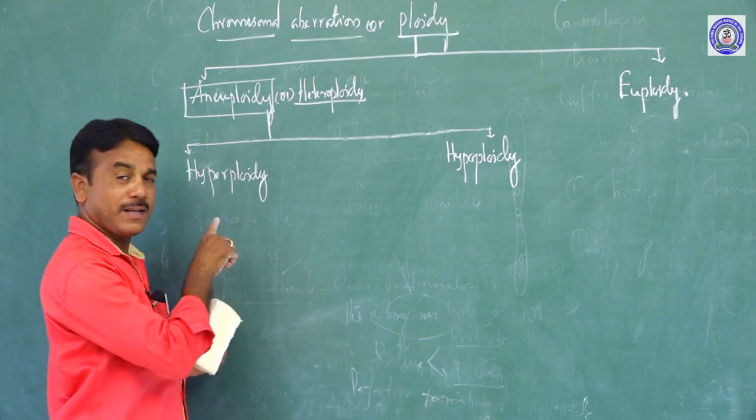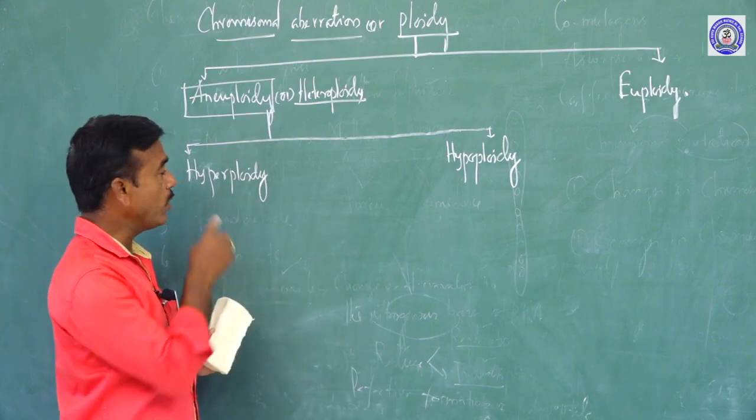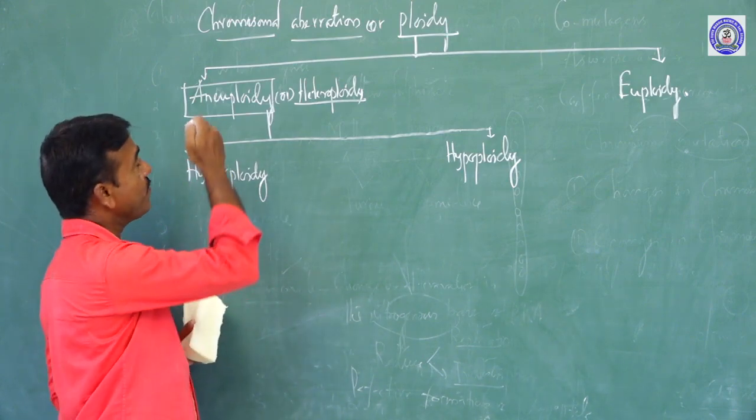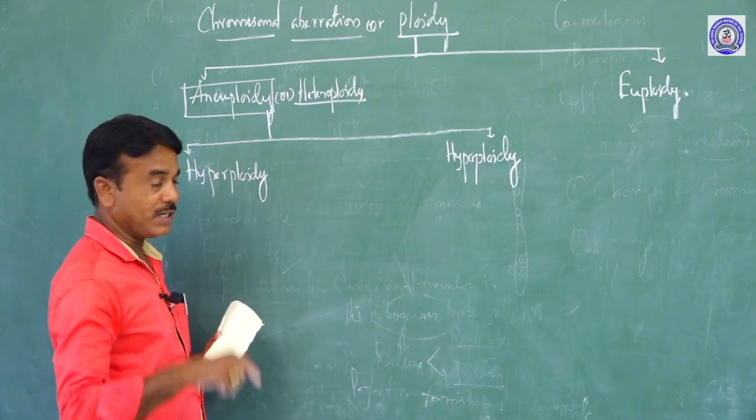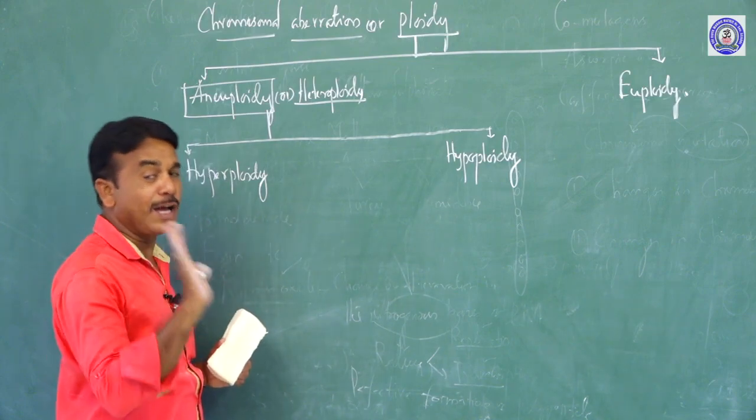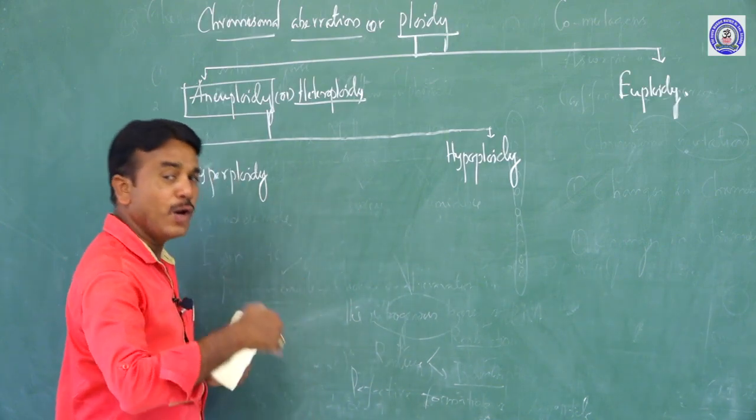What is hyper? Hyper is higher. The definition of aneuploidy is increasing or decreasing appearing in only one set. What is hyper? Increasing alone. What is hypo? Decreasing alone.